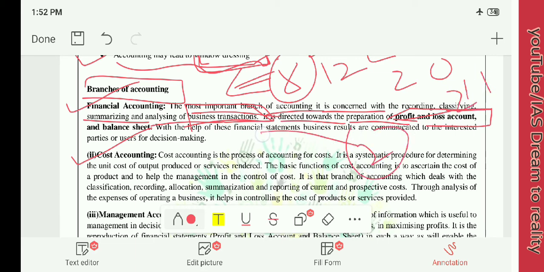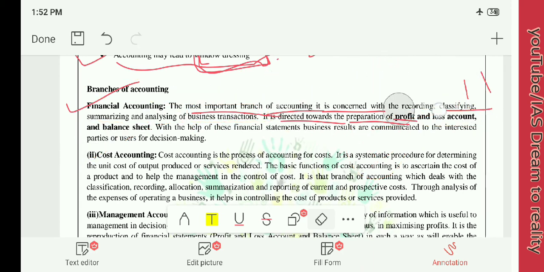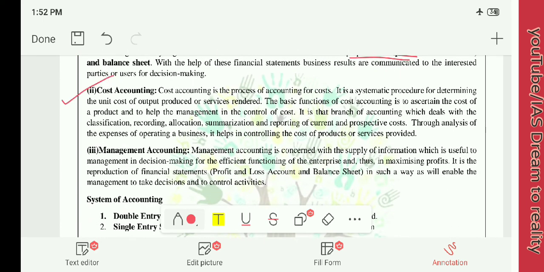It will be mentioned in financial accounts. Okay, but if you have bought for 20 rupees and you have sold it for 19 rupees, then you also have a loss of 1 rupee. It is also mentioned in financial accounting. Next, cost accounting. What is cost accounting?